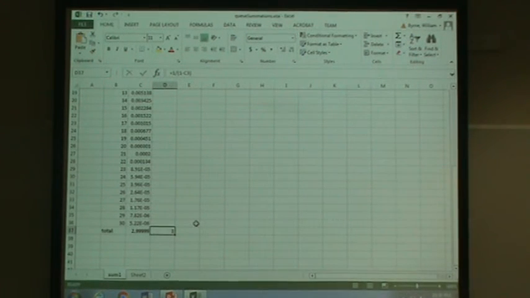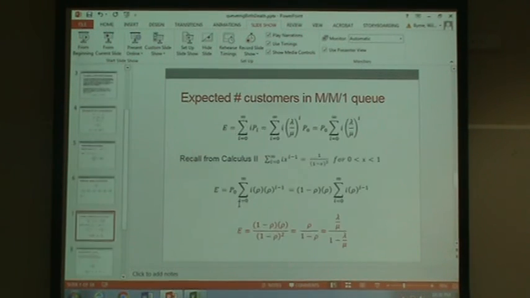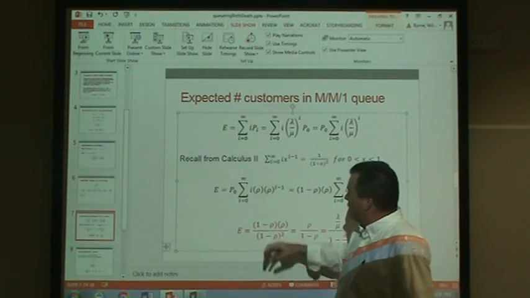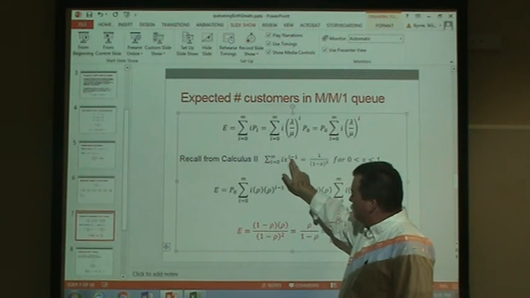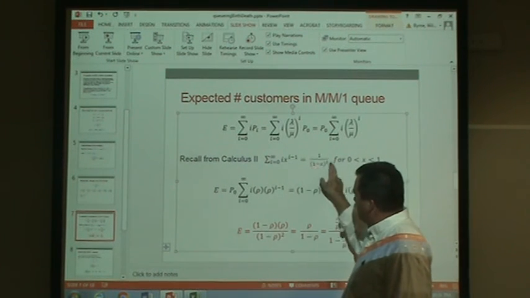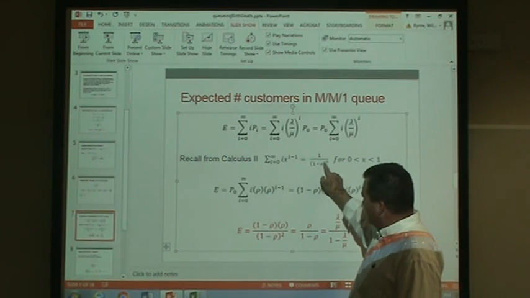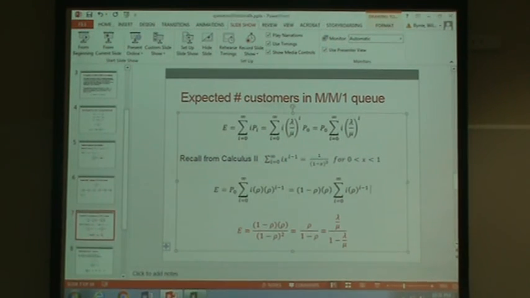The other summation we looked at, again, if you're not familiar with these summations from calculus, this summation right here. This is just a fact of mathematics, that the sum from 0 to infinity of i times x to the i minus 1, instead of calculating it off to infinity, is always equal to 1 divided by 1 minus x squared, for values of x between 0 and 1. And I basically did the same thing in this spreadsheet.